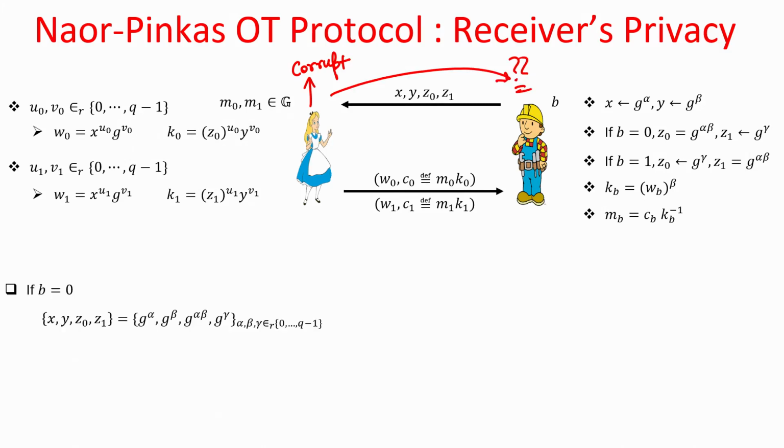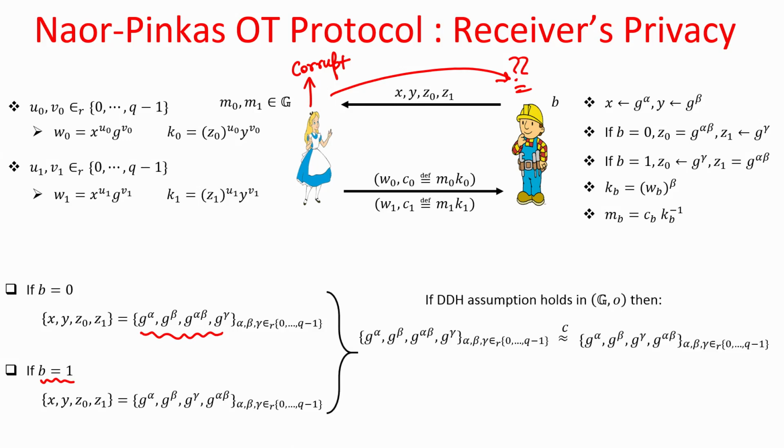If b is equal to 0, then the arrangement of x, y, z naught and z1 will be as per this probability distribution, namely the first 3 components are a Diffie-Hellman triple, and the first 2 components and the last component are a non-Diffie-Hellman triple. Whereas, if Bob's choice bit is 1, then the arrangement of z naught and z1 is such that the first 3 components are a non-Diffie-Hellman triple and the first 2 components along with the fourth component are a Diffie-Hellman triple.